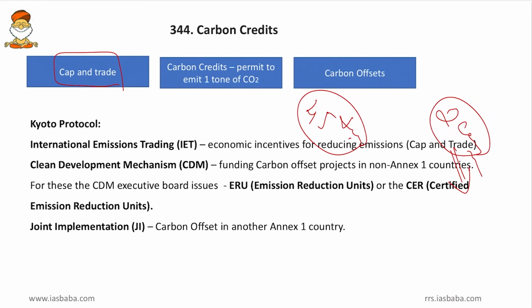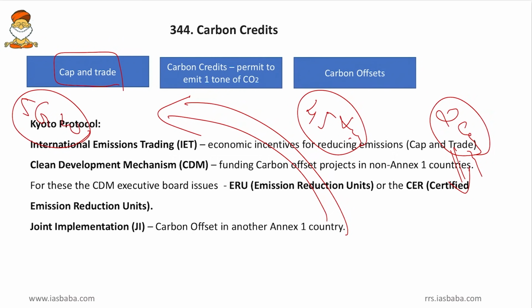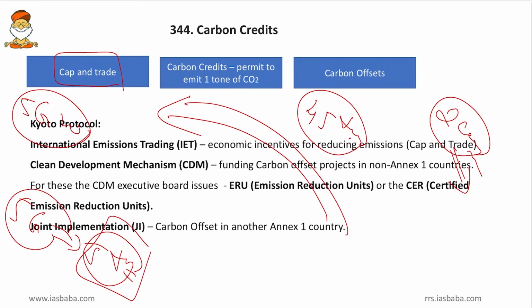offset this, I will establish a windmill on the shores of Kerala, Gujarat or any other places. And now friends, I generate 5 gigawatts of electricity by these windmills per year. And we know that thermal power plants, to generate 5 gigawatts of electricity, will emit 5 tons of carbon dioxide. So now indirectly I have saved these 5 tons from being emitted. I have offset these 5 tons. So now I have exceeded the target, but I have offset this target. So this is carbon offsets.